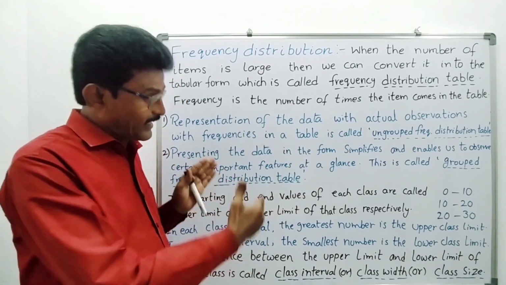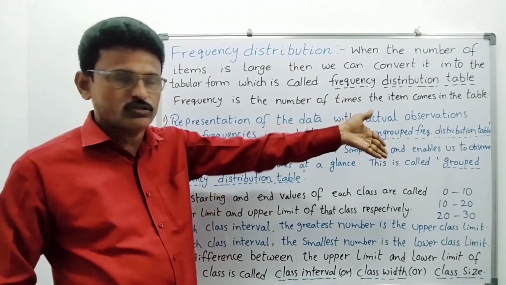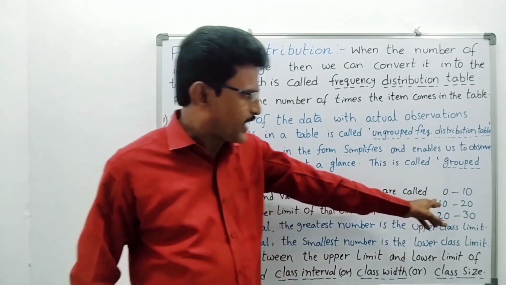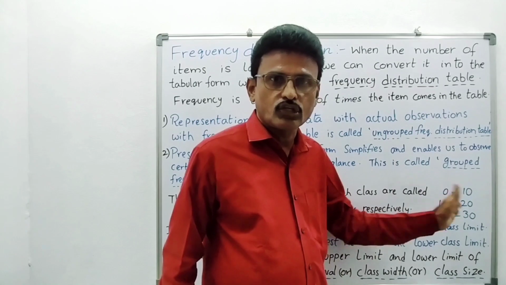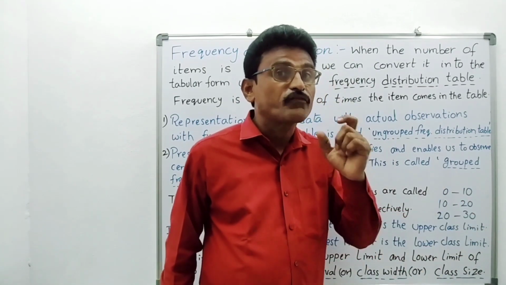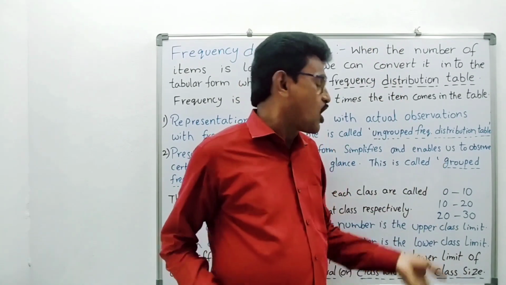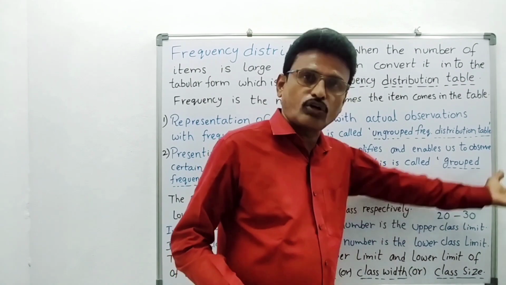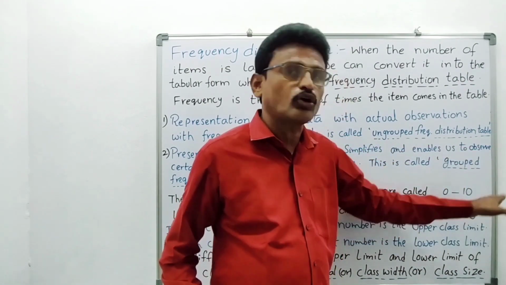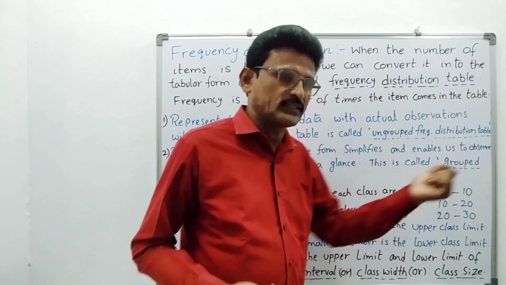We will write here class interval. 0 to 10, how many students? 10 to 20, how many students? 20 to 30, how many students? Like this. So here we are writing class intervals: 0 to 10, 10 to 20, 20 to 30. So this is called a grouped frequency distribution table. Out of 30 students, how many students come into the group 0 to 10? Either 4 students or 5 students, 3 students. Next 10 to 20, how many students are there in that group? We will do some problems on that also later.